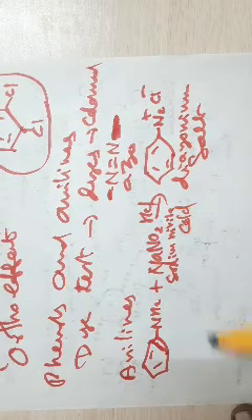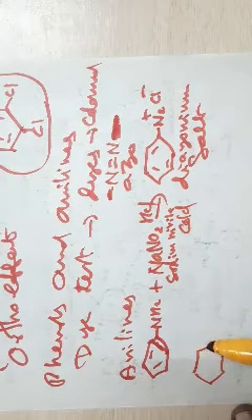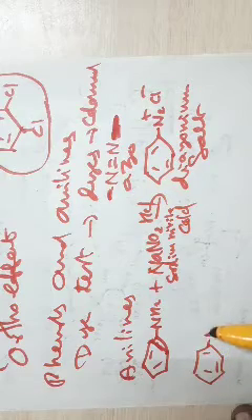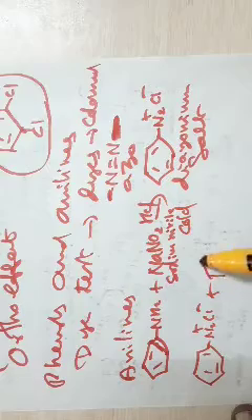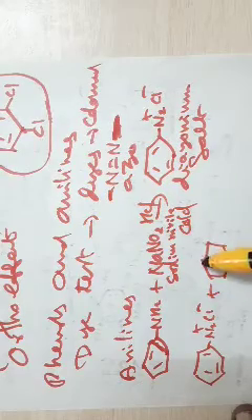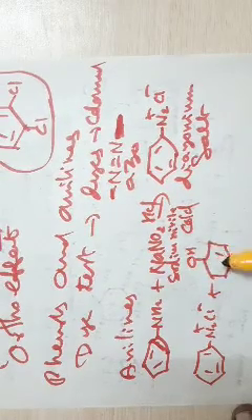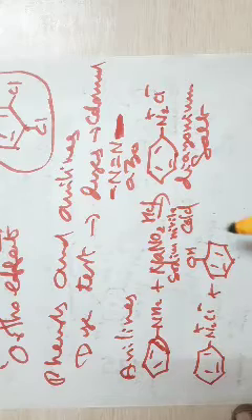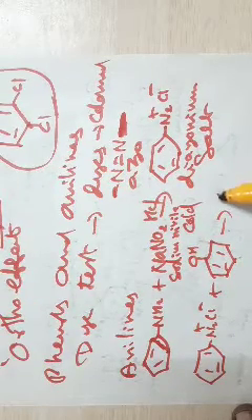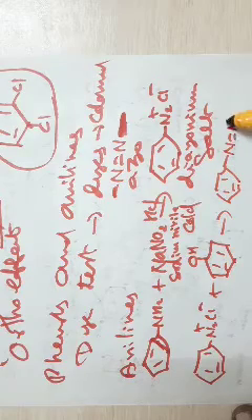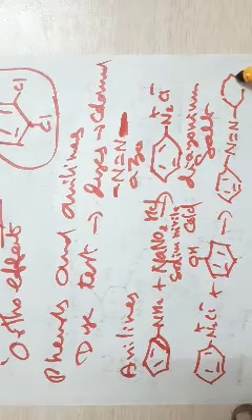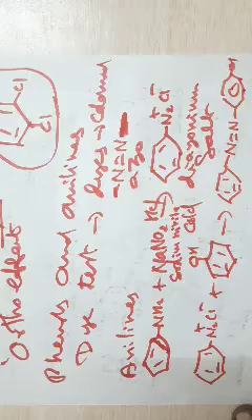Now, if this diazonium salt, N2+ Cl-, is treated with any activated compound, any phenol, it gives you the dye, a para-substituted dye. So this is the dye that is obtained.